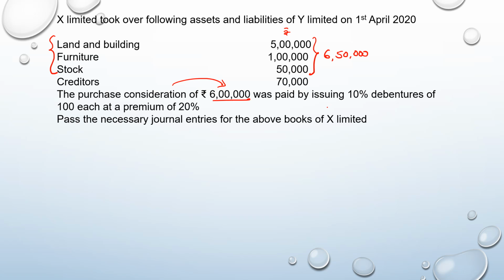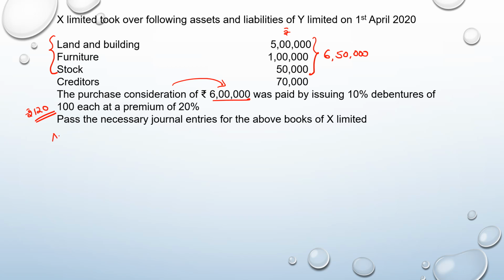The purchase consideration of 6 lakh rupees was paid by issuing 10% debentures of 100 each at a premium of 20%. So we have the purchase consideration here of 6 lakh. And how was the purchase consideration discharged? By issuing debentures, that is 10% debentures of 100 each at a premium of 20%. So it has been issued at 120. First we will do the calculations and then go to the passing of journal entry. First thing that we have to calculate is to see whether the purchase consideration is more than or less than the net asset.